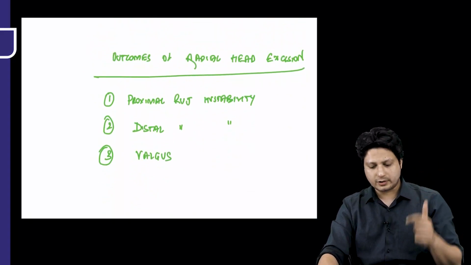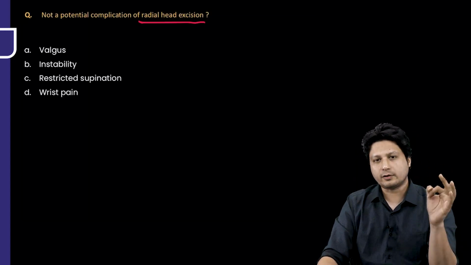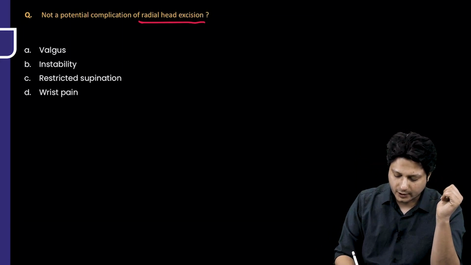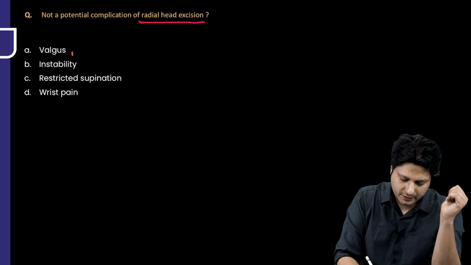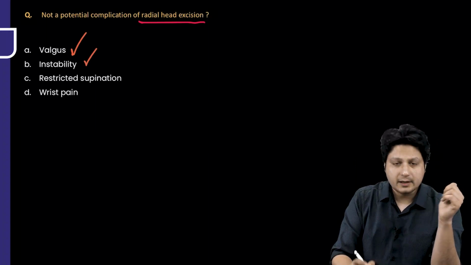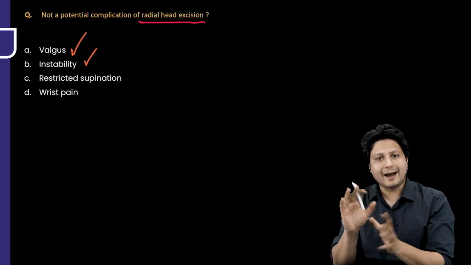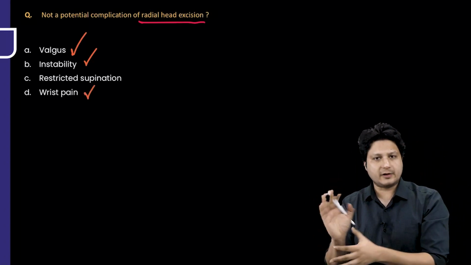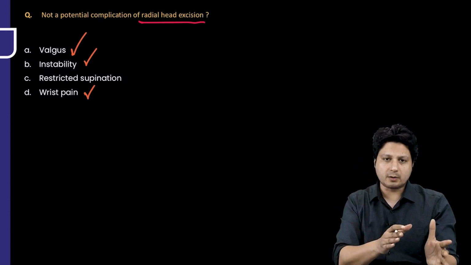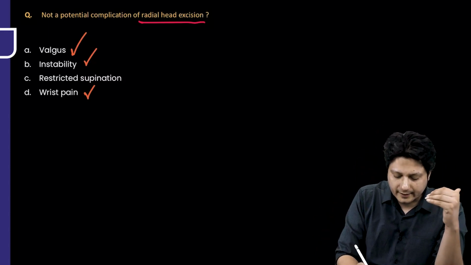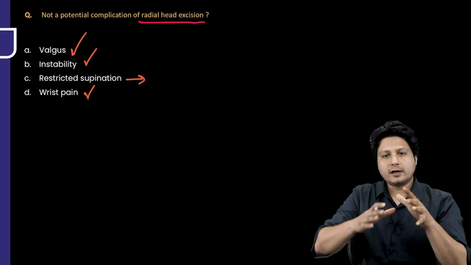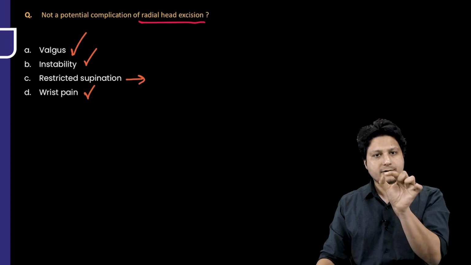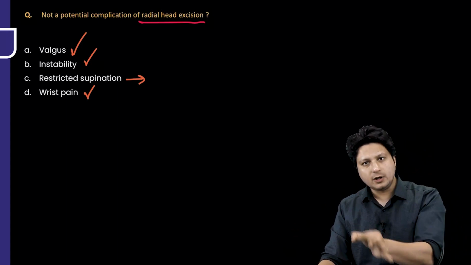Now, if you go back to the question that was placed, a sample question is: which of the following is not a potential complication for radial head excision? Now, if we look at the options, the first option is valgus, which yes, it will happen. Instability, yes, there will be an instability both at the proximal as well as distal radio-ulnar joint. There will be a wrist pain, yes, associated with the distal radio-ulnar joint instability. But restricted supination, actually, there is no restriction of either supination or pronation because the radial head is not providing attachment to any of the muscles.